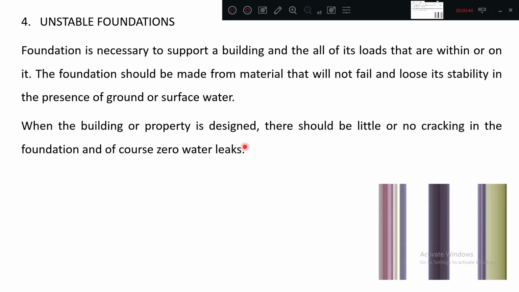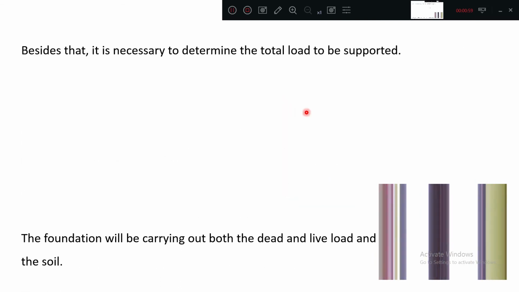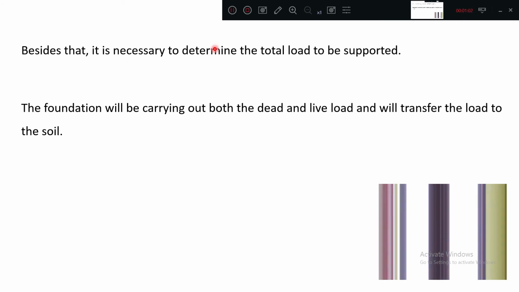When the building or property is designed, there should be little or no cracking in the foundation part, that is very, very important, and of course zero water leaks. So through the foundation no water should get inside. Besides that, it is necessary to determine the total load to be supported, because if the load is more than the permissible value, obviously the foundation is going to settle more, or else it will lead to cracks in the foundation itself. Two things are possible. The foundation will carry both dead load and live load, and will transfer it to the soil.